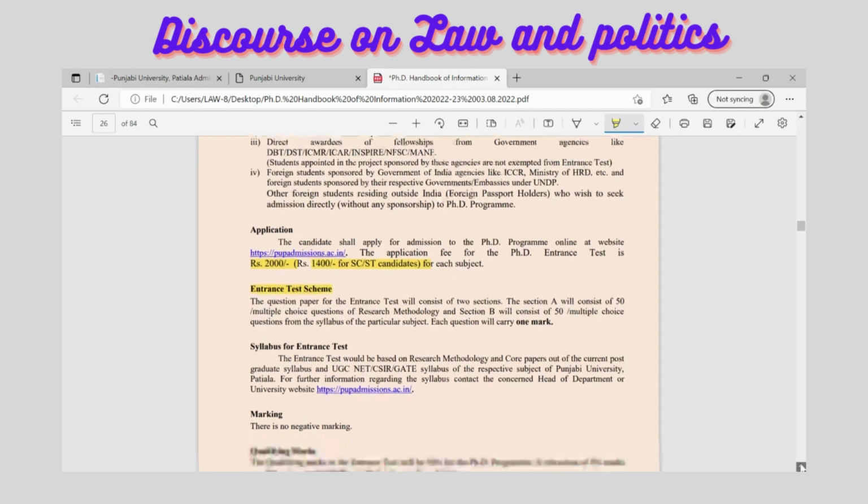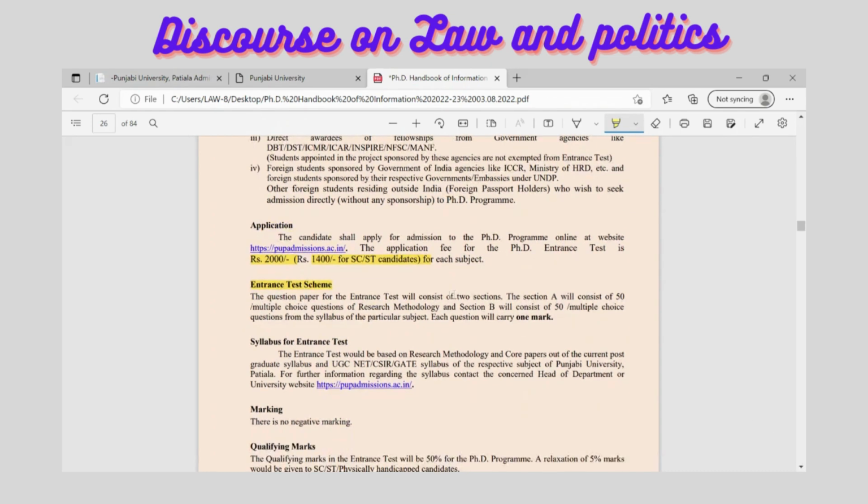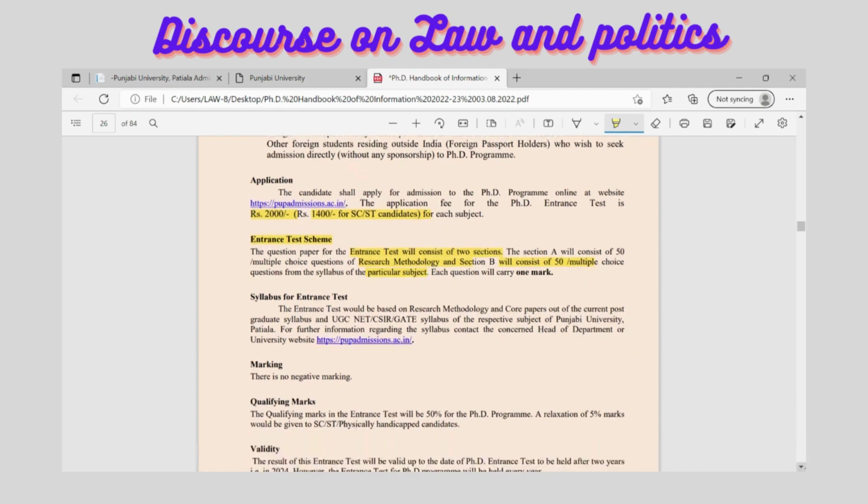If you look at this, you can see the examination, which is the entrance test. It will consist of two sections. Each section will have 50 multiple choice questions. The first part would have questions from research methodology, and section B will have 50 questions from the subject specific, that means the law subjects, and each question will carry 1 mark. There is nothing written about negative marking, so it would be better that you attempt all the questions.